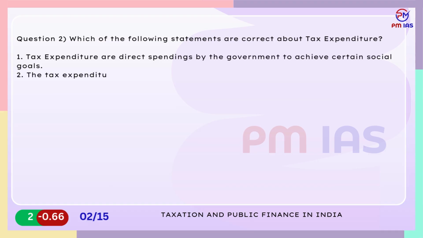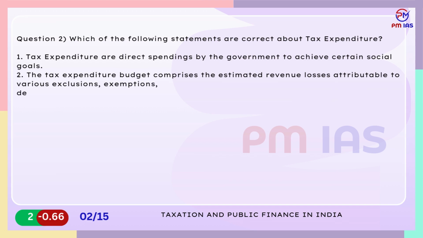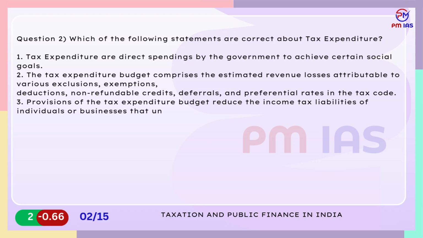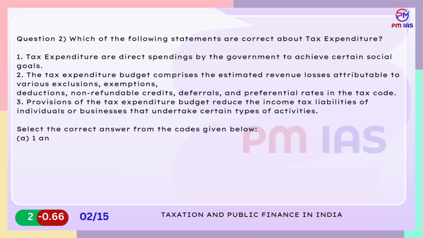2. The tax expenditure budget comprises the estimated revenue losses attributable to various exclusions, exemptions, deductions, non-refundable credits, deferrals, and preferential rates in the tax code. 3. Provisions of the tax expenditure budget reduce the income tax liabilities of individuals or businesses that undertake certain types of activities. Select the correct answer from the codes given below. A. 1 and 2 only. B. 1 and 3 only. C. 2 and 3 only. D. All of the above.